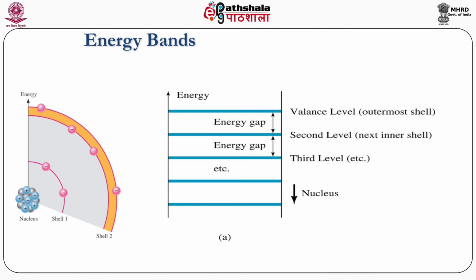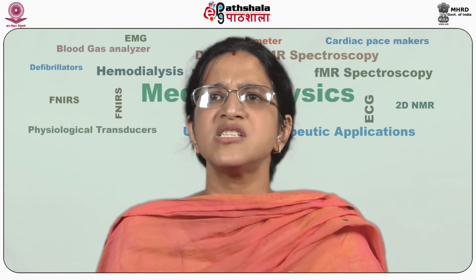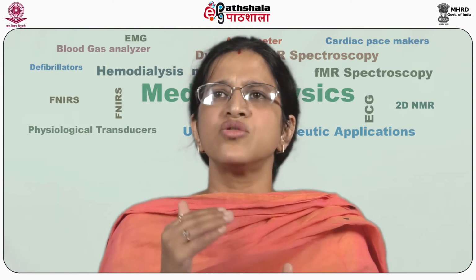And now if you look into that, depending upon that, we will define there are energy bands. Quantum physics, quantum mechanics says there are discrete energy bands. Discrete means a specific value of energy can be assigned to a particular band. So depending upon that, how this valence band and the level above it, which is known as the conduction